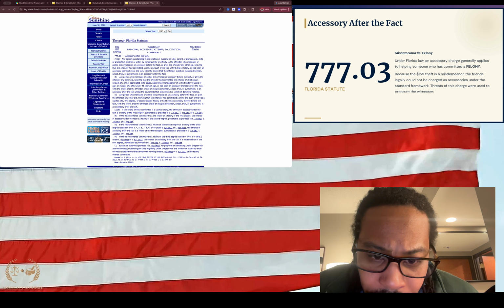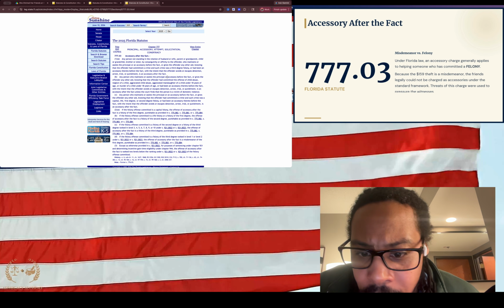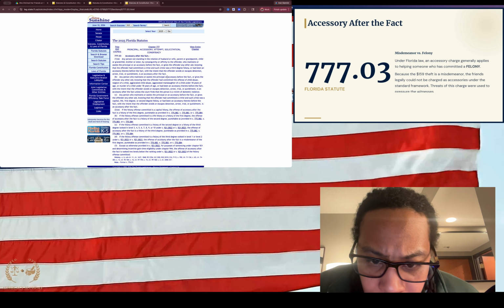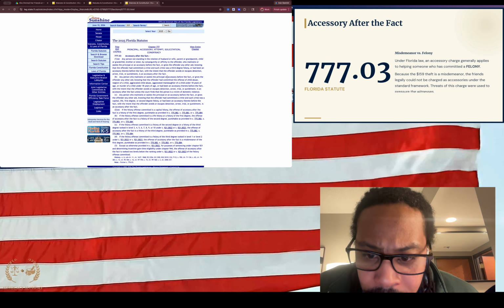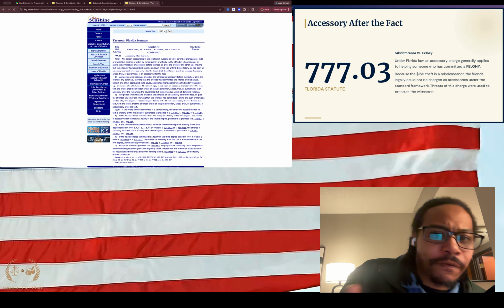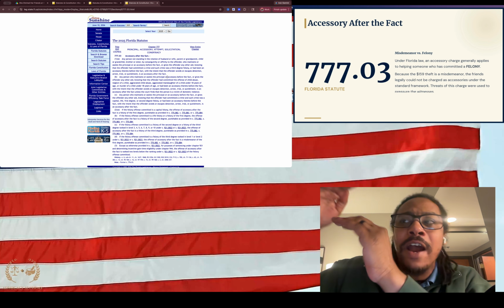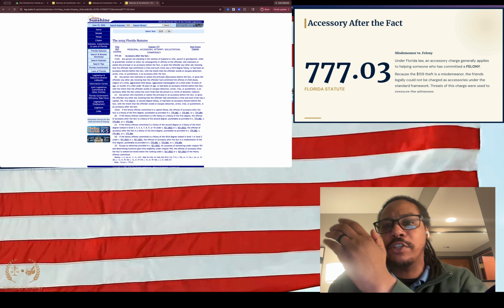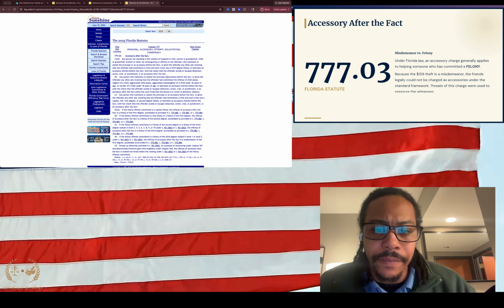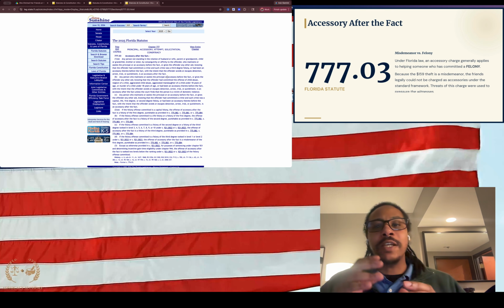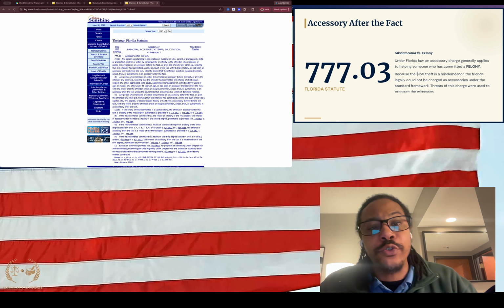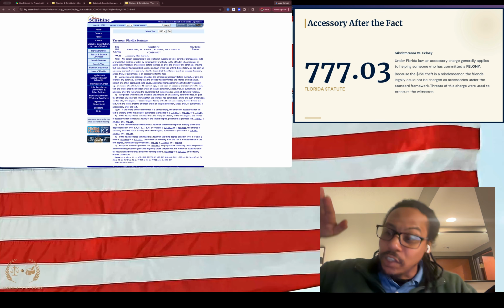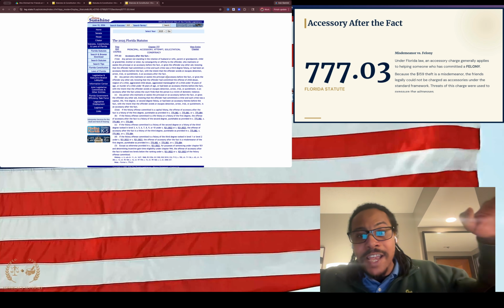Okay, so it says if the felony offense committed is a felony of the third degree, ranked in level 1 or level 2, the offense of accessory after the fact is a misdemeanor of the first degree. So if you're going to be considered accessory after the fact, it's down one level from whatever the charge was. If you're going to be considered a principal in this, you'll be charged the same way. Okay, so this is one of the laws where you really do need a defense attorney because they're going to be trying to get you lower and not be seen as the same as the principal, okay?